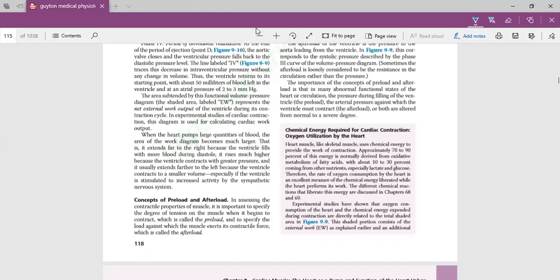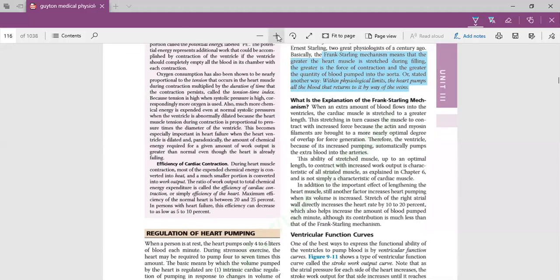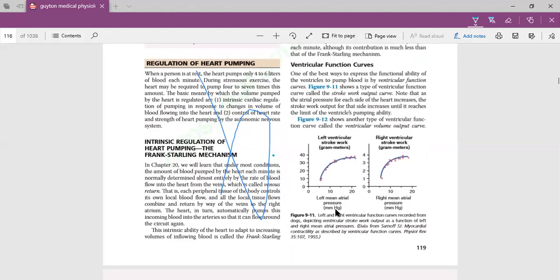The next topic, you can read this. It is not that important, but you can read. Just give it a read. Next, we come towards the next page. This is not that important. On the next page, regulation of heart pumping is not important. Intrinsic regulation, yes, this topic is a bit important. And the important thing is the Frank-Starling mechanism.